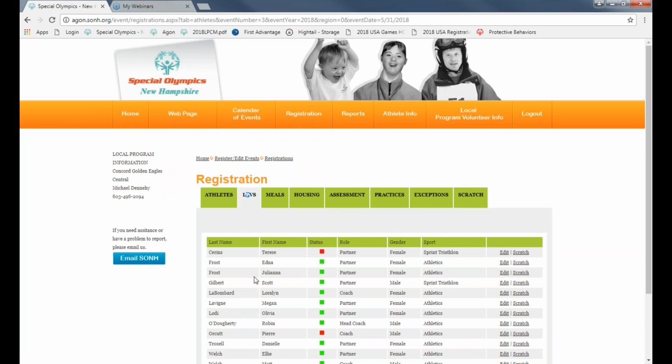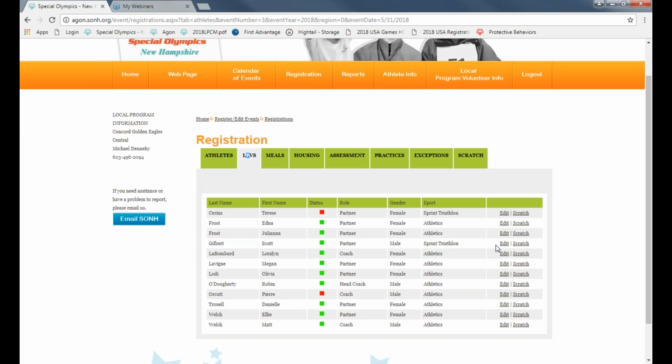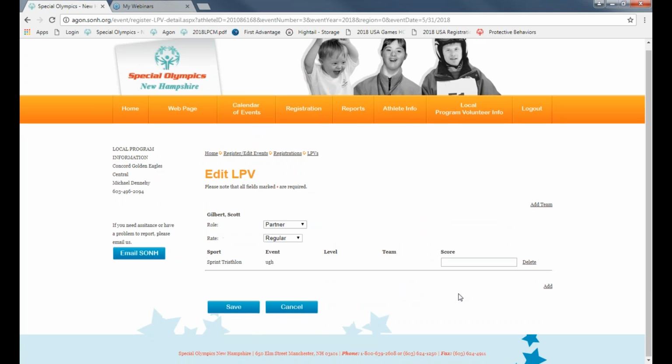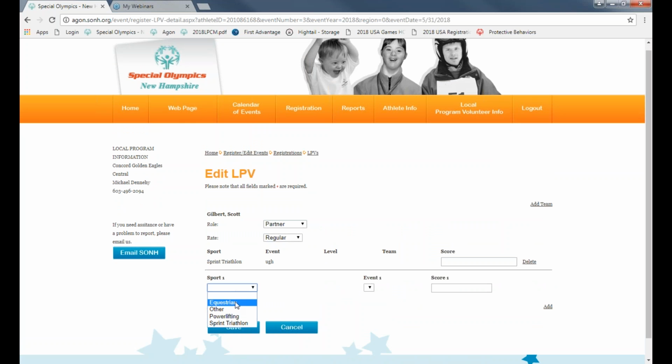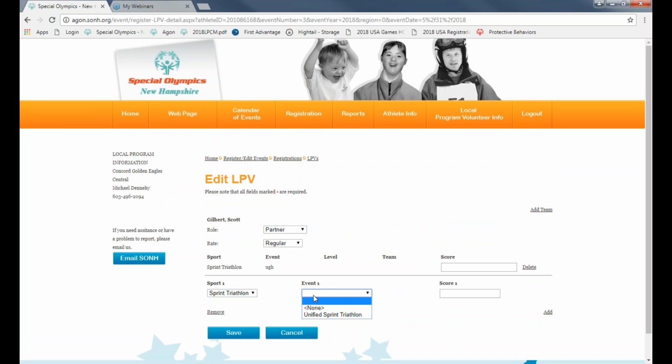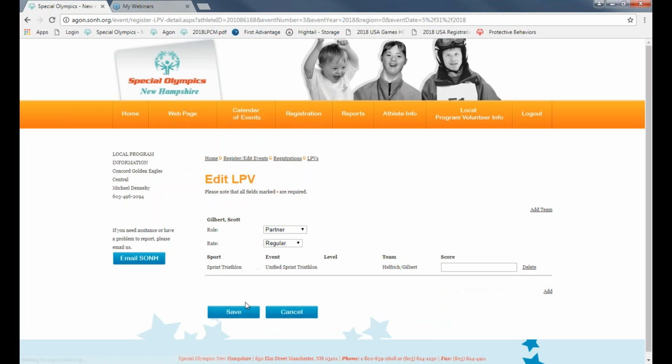You'll do the same thing on the other end. So the partner, go to edit, add new event, sprint triathlon. The team, you don't have to create again because you already had to create it once. And the same score that they practiced will go right there. Delete that blank entry and click save when you're done.